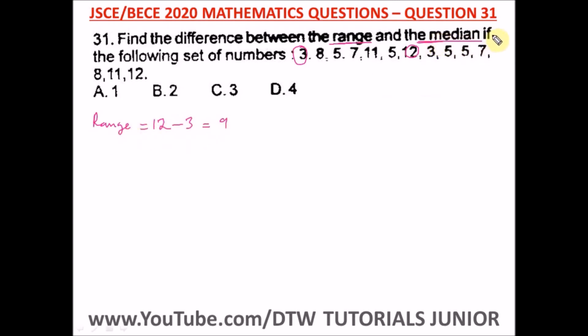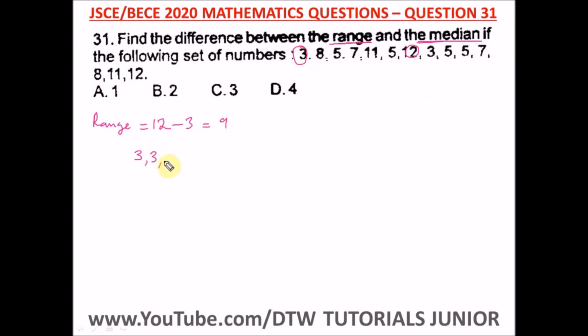Now to get our median, remember we have to first of all arrange all these numbers in ascending order, then find the middle number. So let us arrange these numbers now, from the lowest to the biggest. Now we have 3. If a number repeats itself, you also have to add it. When you're arranging, you don't leave it out. That's one mistake students do make. So we have 3 here, and we also have 3 here.